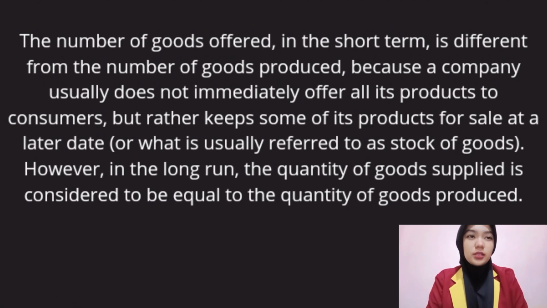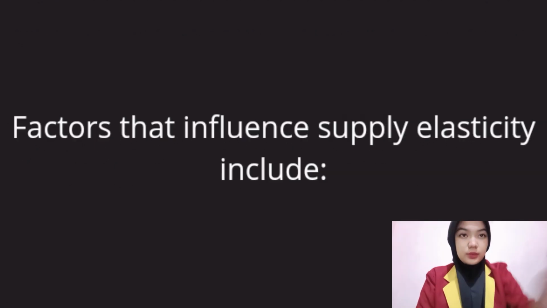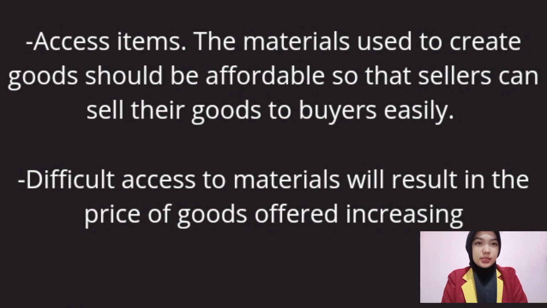The number of goods offered in the short term is different from the number of goods produced, because a company usually does not immediately offer all its product to consumers, but rather keeps some of its product for sale at a later date, or what is usually referred to as stock of goods. However, in the long run, the quantity of goods supplied is considered to be equal to the quantity of goods produced. Factors that influence supply elasticity include access to materials.